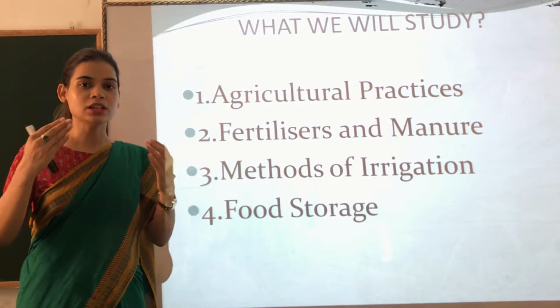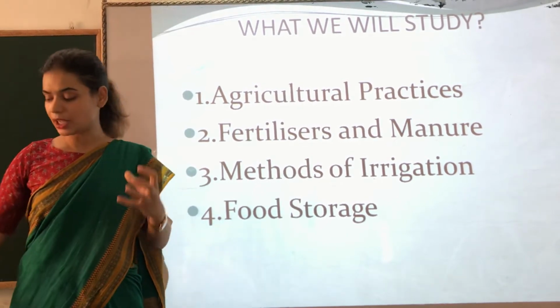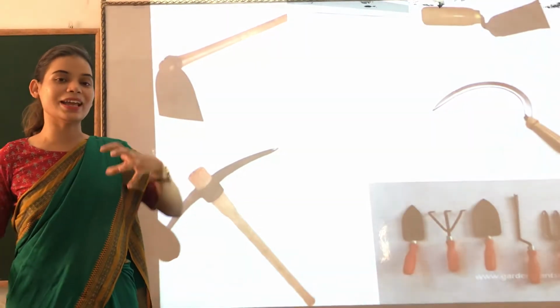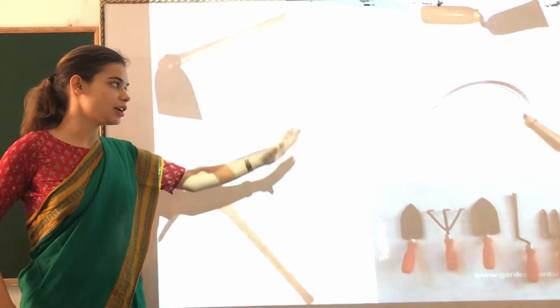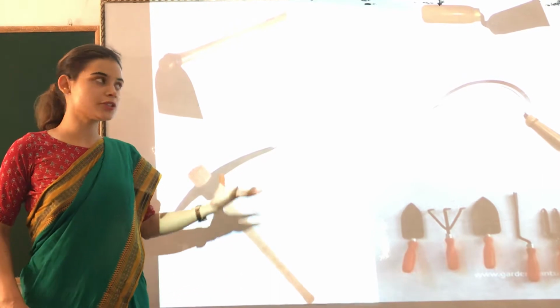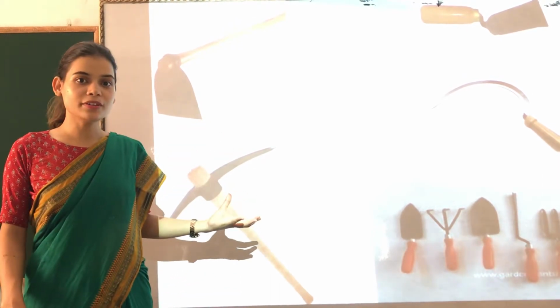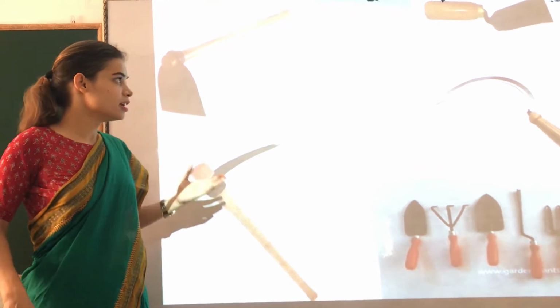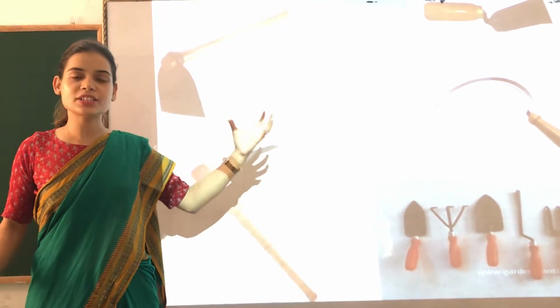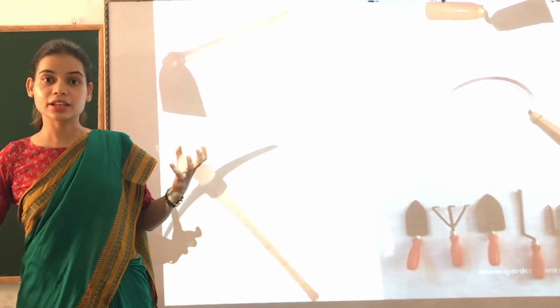Before going further, I want to ask you something: what comes to your mind when I say agriculture? What is agriculture? Okay, so as you can see there are a few tools here. Have you seen these tools somewhere? Yes, you must have seen these tools, like there is a hoe, a sickle, an axe. All these tools you must have seen on a farm.